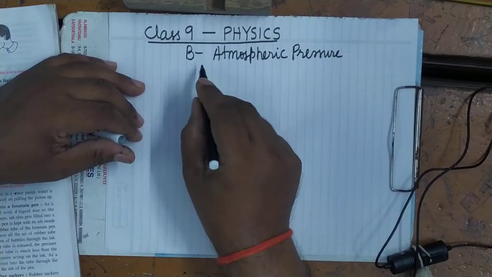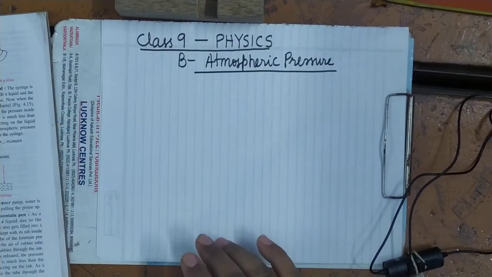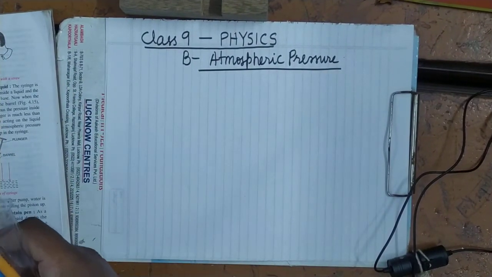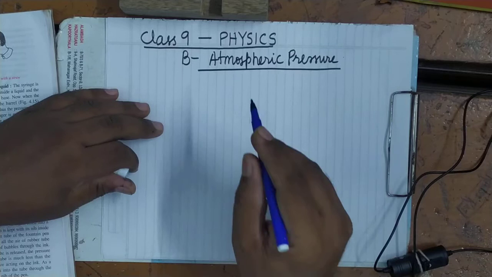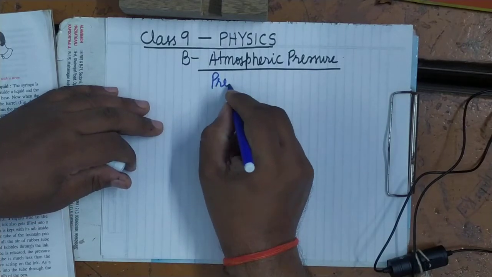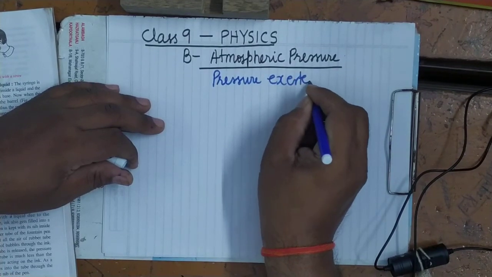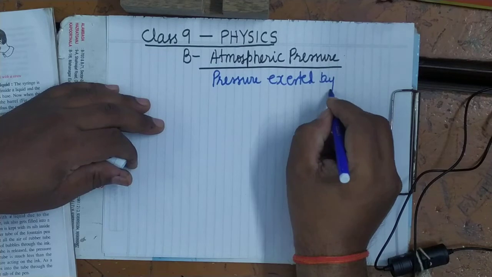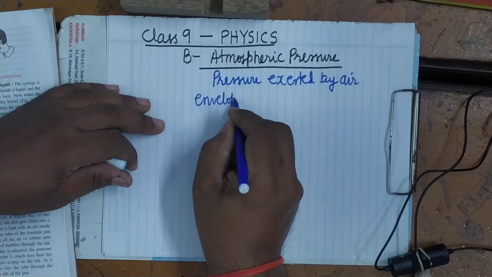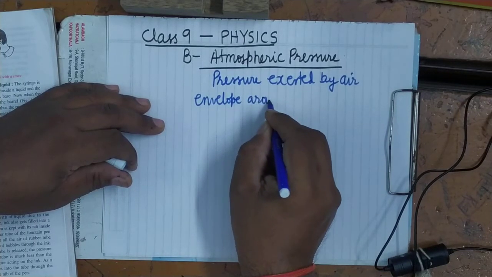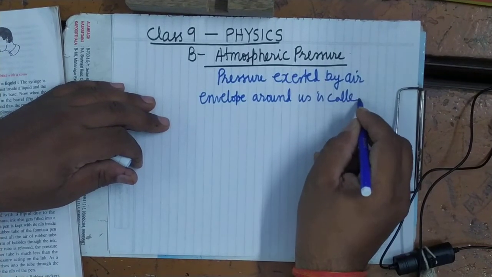As we know, we are surrounded by an air envelope around us. So the pressure exerted by the air envelope around us is called atmospheric pressure.